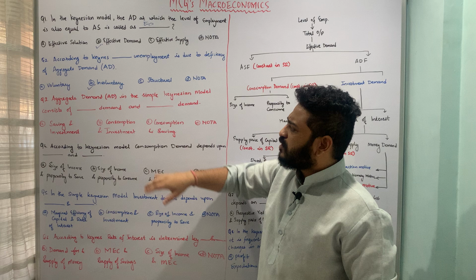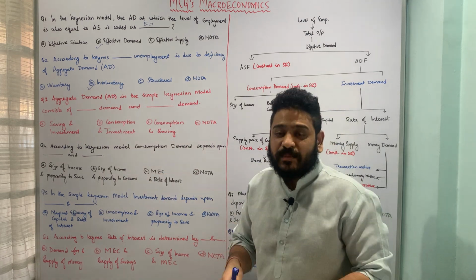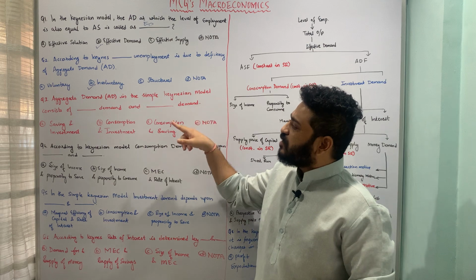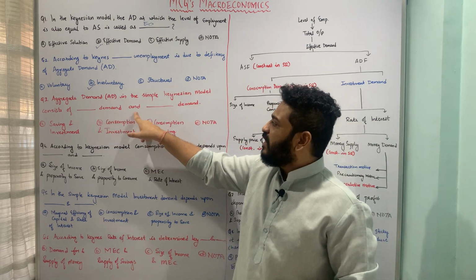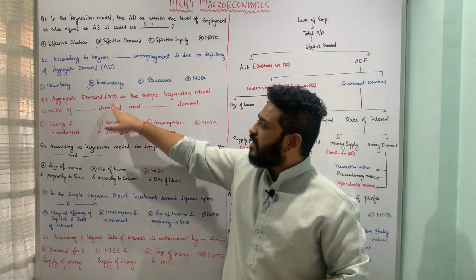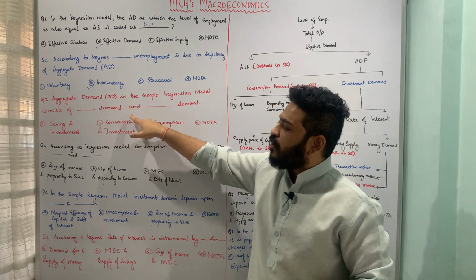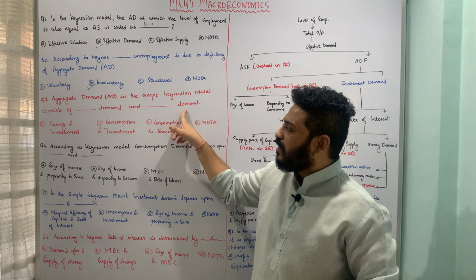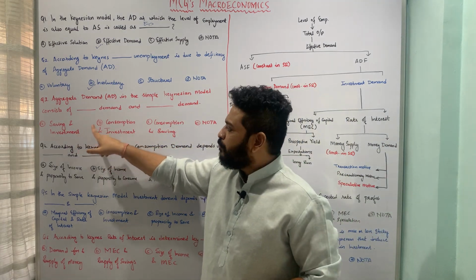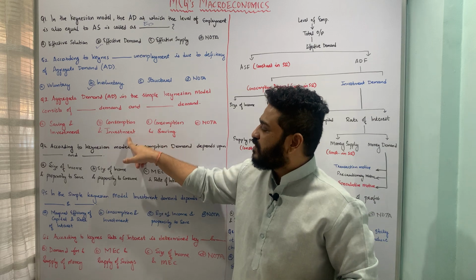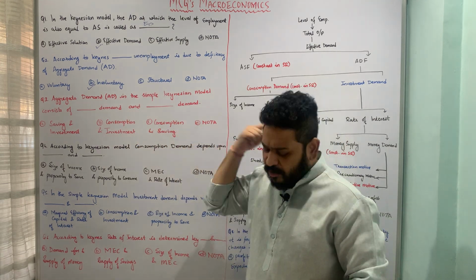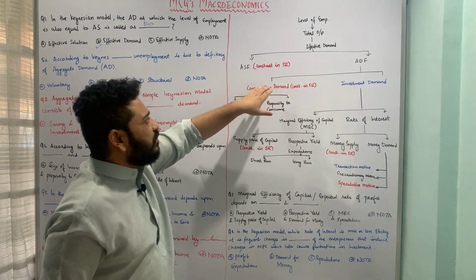Let us now move to the next question, which is talking about aggregate demand in the simple Keynesian model, which consists of dash demand and dash demand. Let us look at the options available to us. First, saving and investment; second, consumption demand and investment demand; third, consumption demand and saving demand; and fourth, none of the above. Let us now come to our flow chart here.